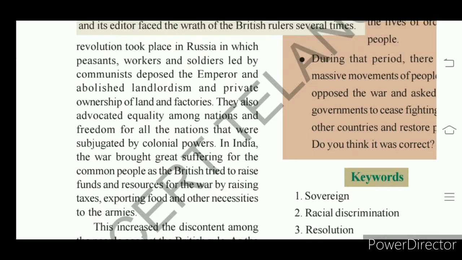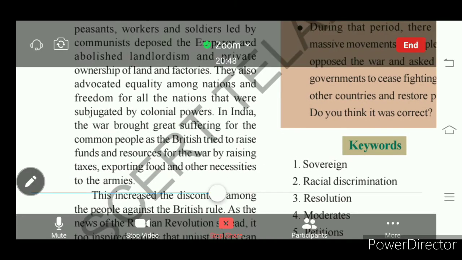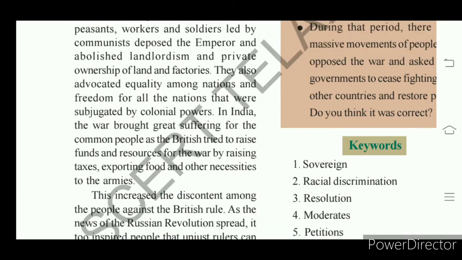They raised taxes on exported items to the European continent, and on items imported to India.